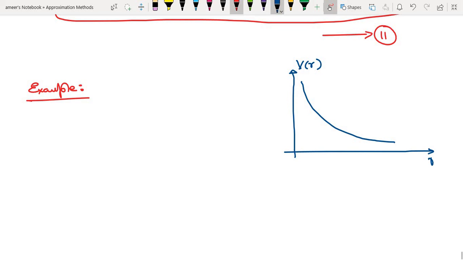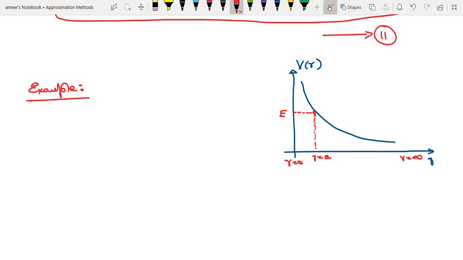Let's say this is the point I am taking. The particle energy will be E. This is R equal to a, where the potential energy is equal to E, that is R is equal to a. This is R equal to infinity, from where the particle comes, and this is R equal to 0.